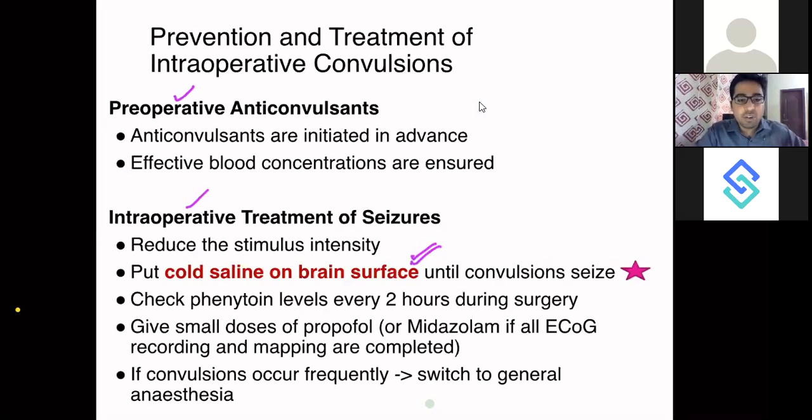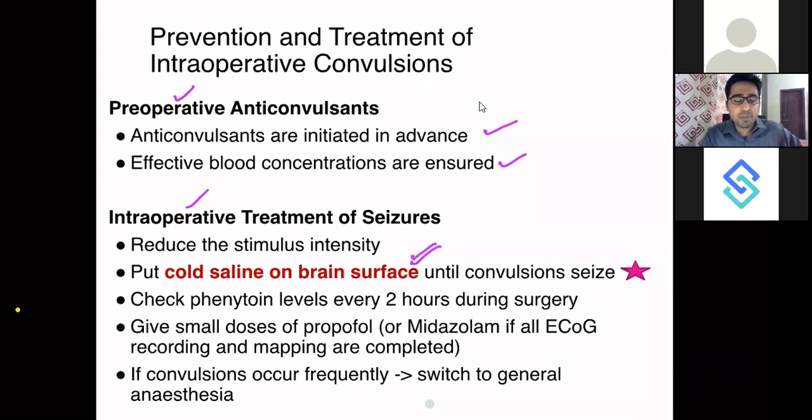Anticonvulsants should be initiated at least 1 to 2 weeks in advance before you are taking the patient to surgery, and the effective blood concentrations should be ensured. It should not be that the patient is spitting off his tablet and nobody knows that the patient has not actually taken his anti-epileptic medications, because that is very risky and the patient can have intraoperative seizures.